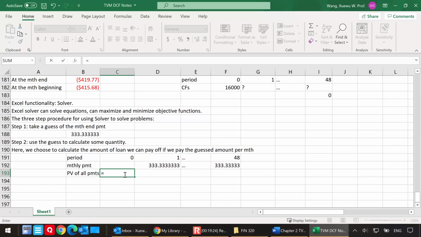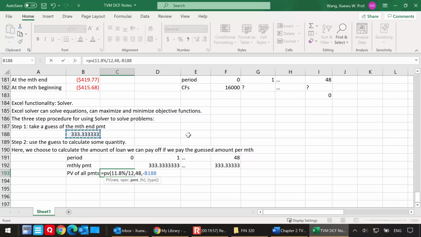So if I want to find the present value of all the monthly payments, I can use the present value function for this annuity. You see that I'm doing a lot of thinking here because I have to understand the conditions under which Excel functions can apply. The rate is 11.8% over 12, and this is for 48 periods. The payment is negative because you're making a payment, and this is important. I'm going to use the cell reference here.